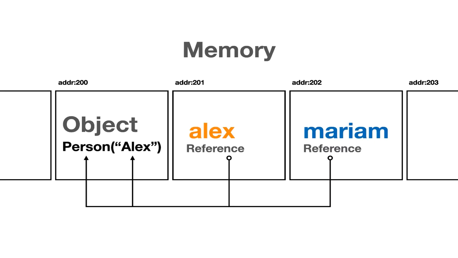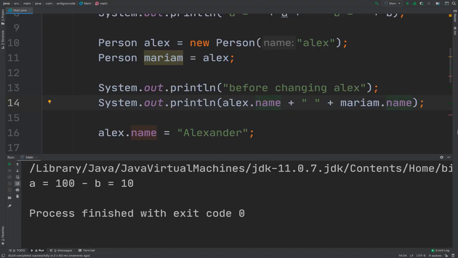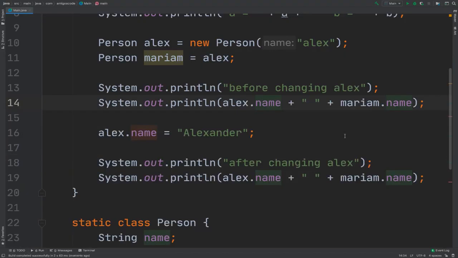Remember, both Alex and Mariam are pointing to the initial object. So now I've changed Alex.name to Alexander. What do you think the value of Mariam will be? Let's run this program so we can see the actual output.